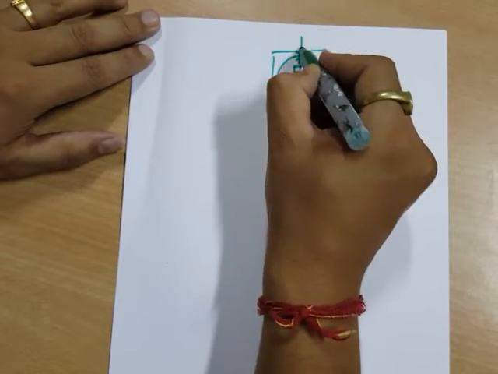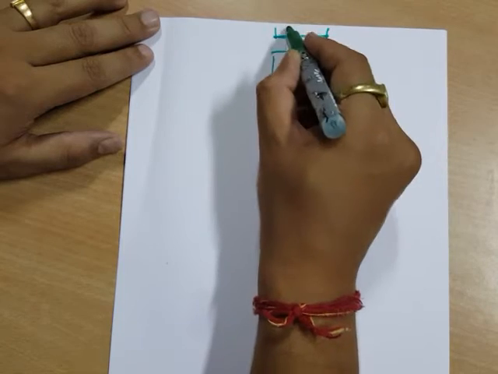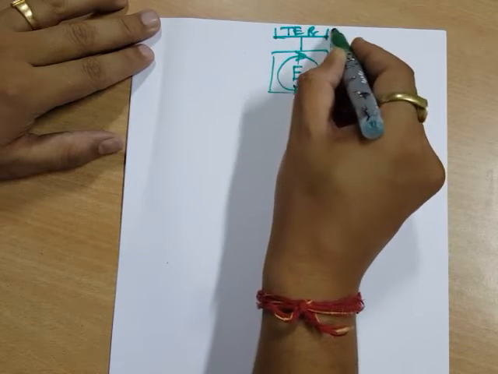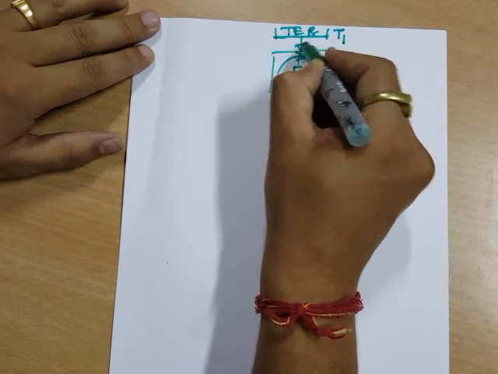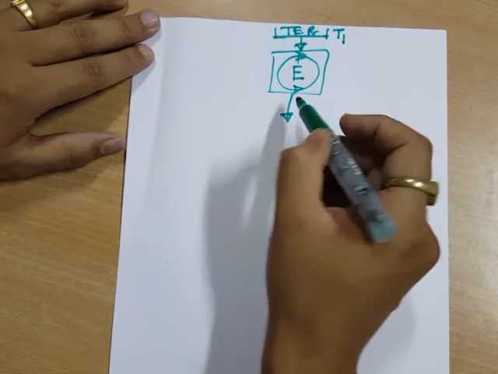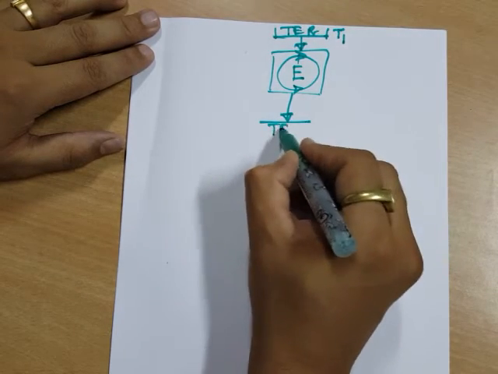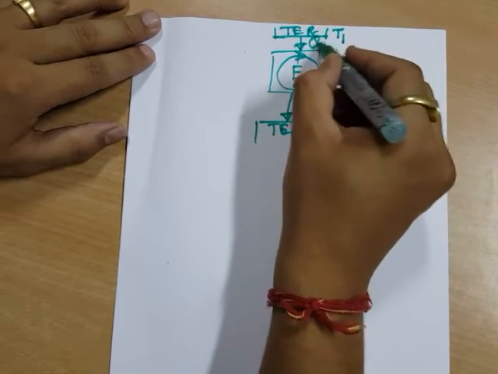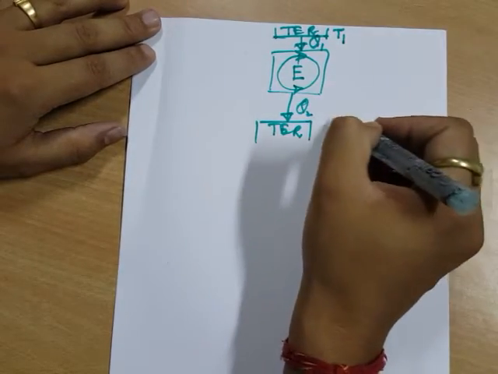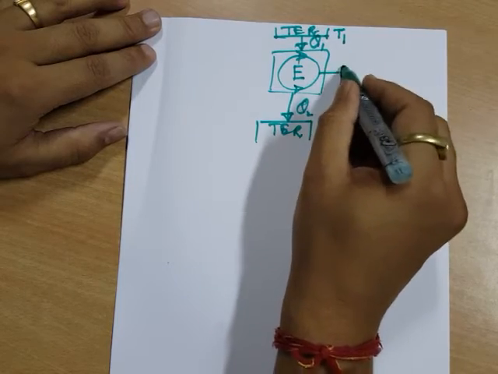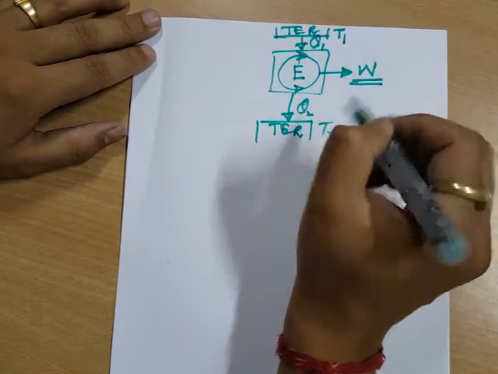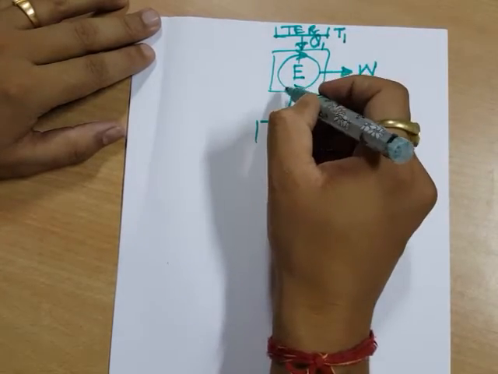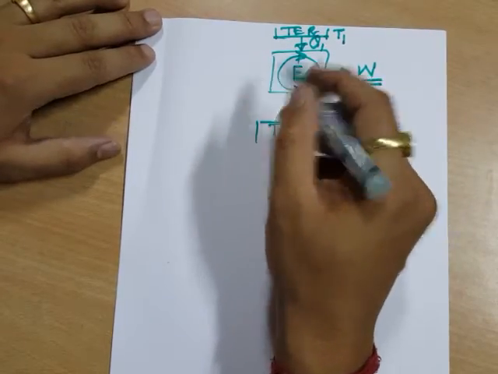It is taking heat from a thermal energy reservoir which is at a higher temperature, and it is rejecting heat to another thermal energy reservoir which is at lower temperature, T2. And in return, it is giving us work. So this is a schematic representation of my heat engine,